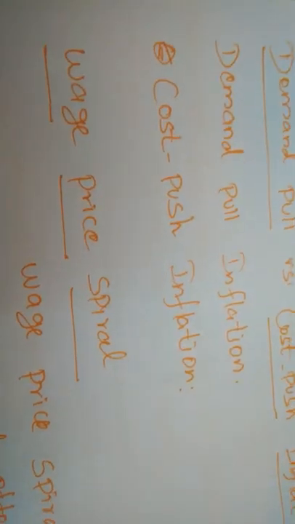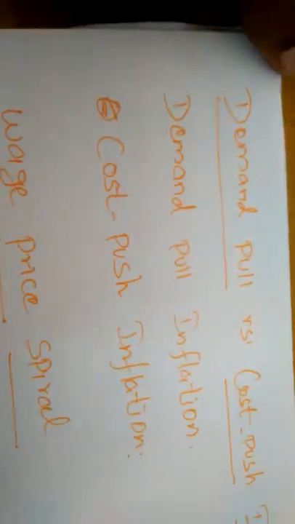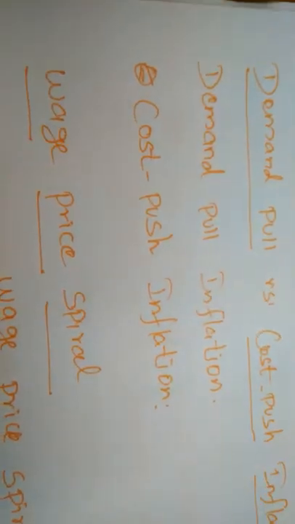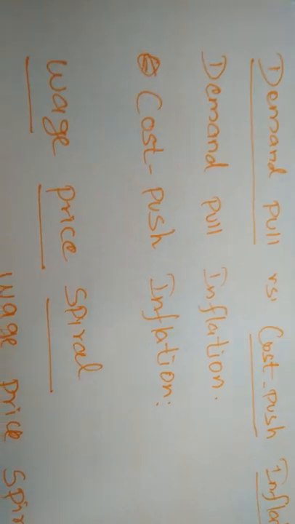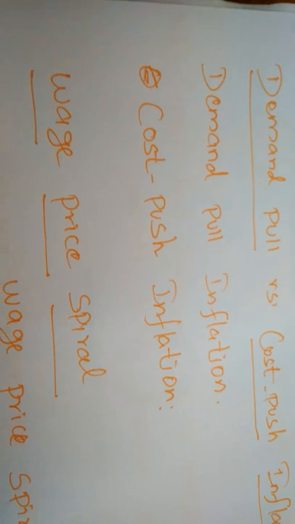When there is more demand for one commodity and the supply of the same commodity is very low, what will happen? The price automatically will be increased.